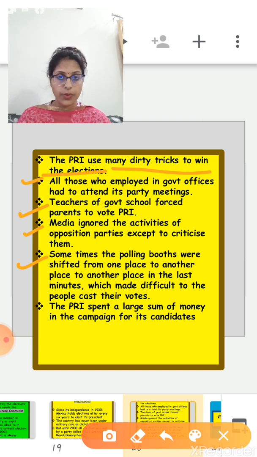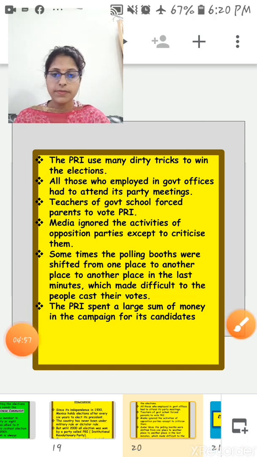Sometimes the polling booth was shifted from one place to another at the last minute, which made it difficult for people to cast their vote. And the last and most important, the PRI spent a large sum of money on campaigning for its candidates. So basically these are the reasons why the other parties at that time never managed to win.